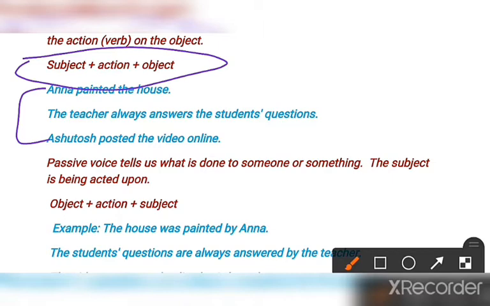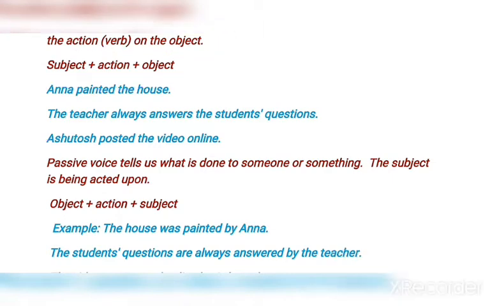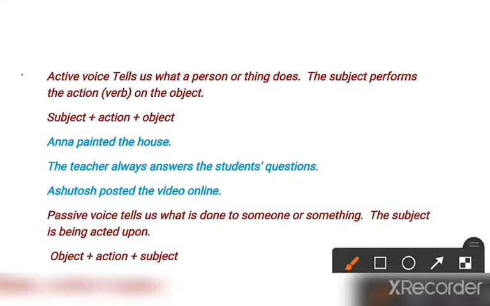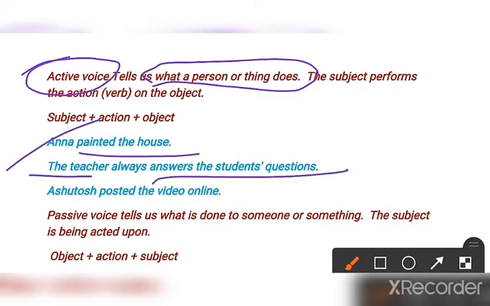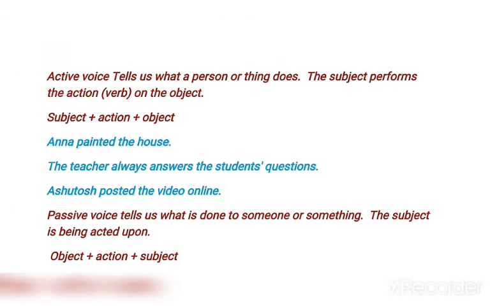So basically where we find this structure, that type of sentence is known as active voice, because they tell us what a person or a thing does. Here what a person does, what a subject does: painted the house. Here what the subject does: always answers students' queries. Here what Ashutosh does: he posted the video online. So this concept is very simple. Active voice is that type of voice in which the subject performs an action. Clear, no? The subject performs an action, that is known as active voice.